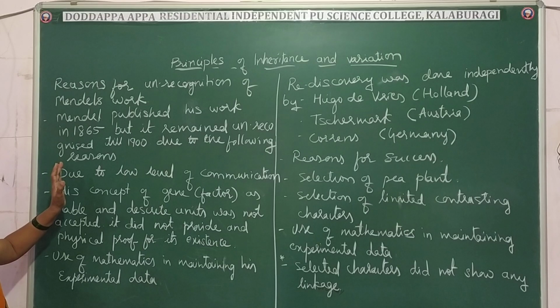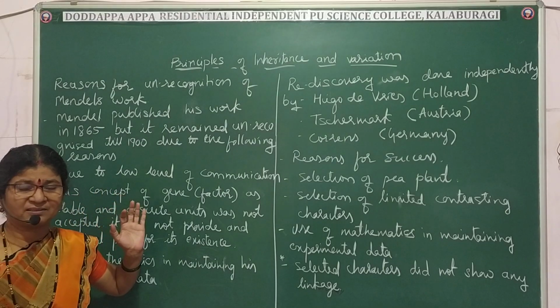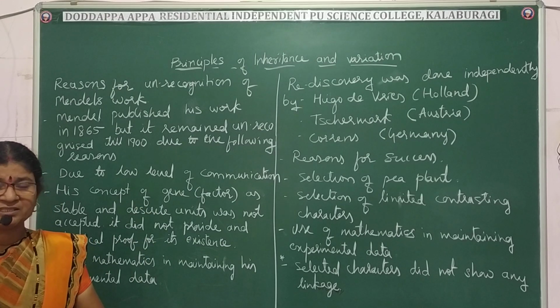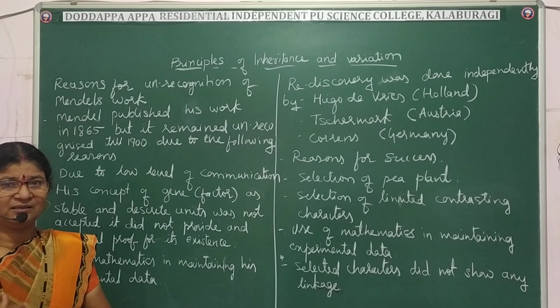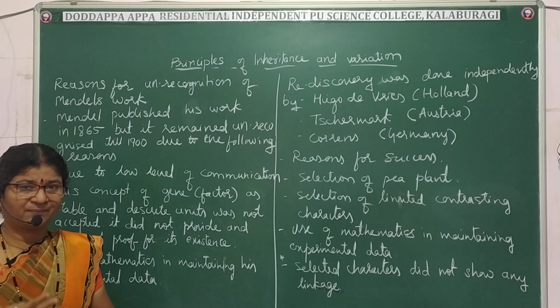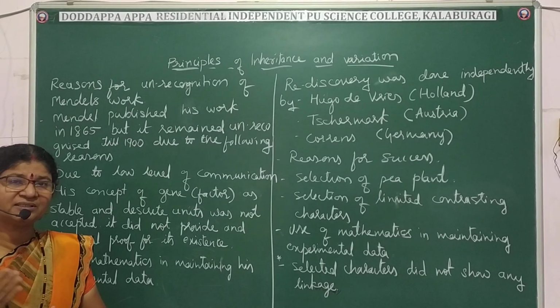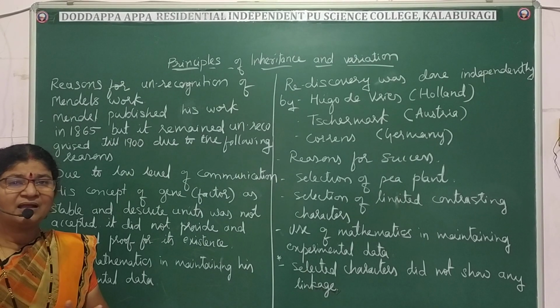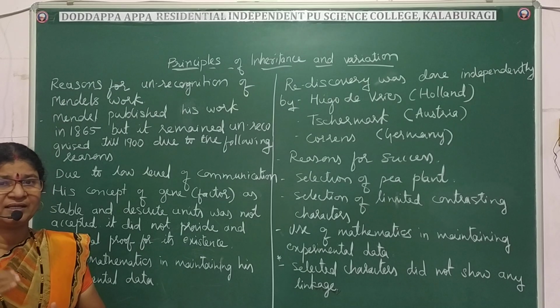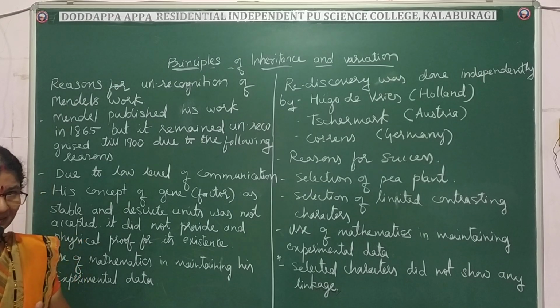So what were the reasons for his failure? The first was the low level of communication. During that time, communication was not much, so he published his work in local magazines. To get recognition, one must publish their work at the international level. He published locally, and a limited number of people knew about his work. So this is one reason.